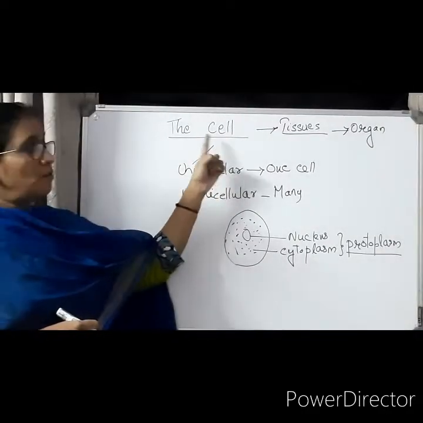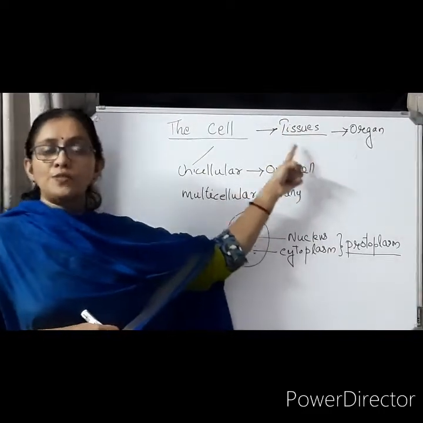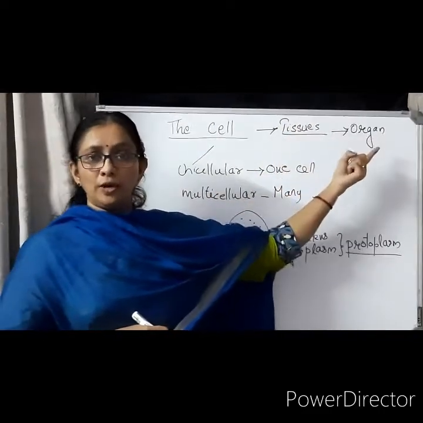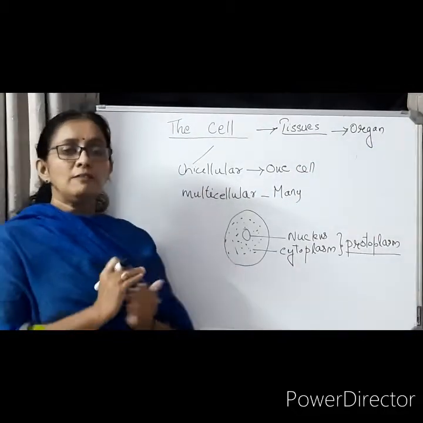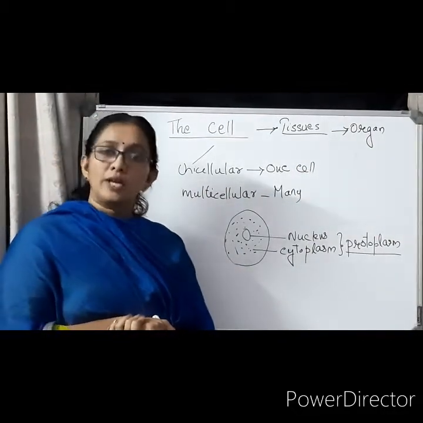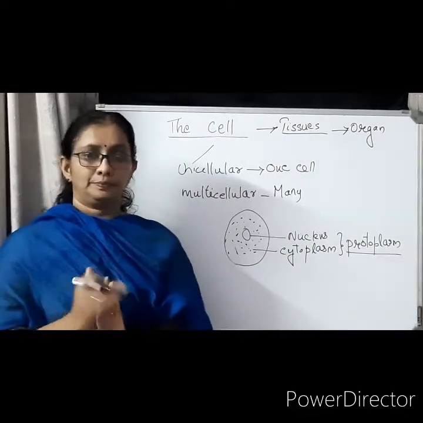Understood? Many cells of similar type performing a common function form tissues, and tissues of similar type join together to form an organ, and when these organs function together they form an organism. That is why finally an organism is formed.